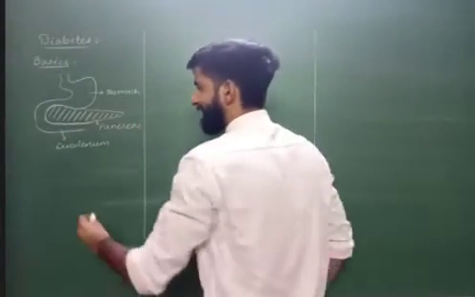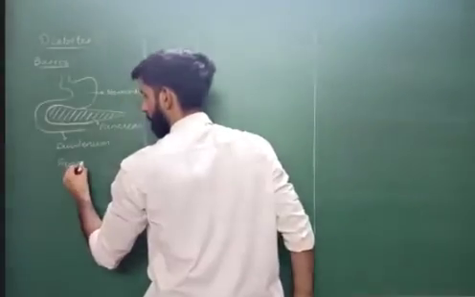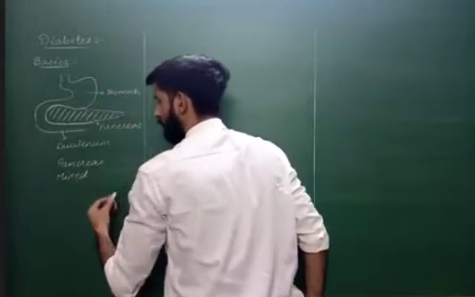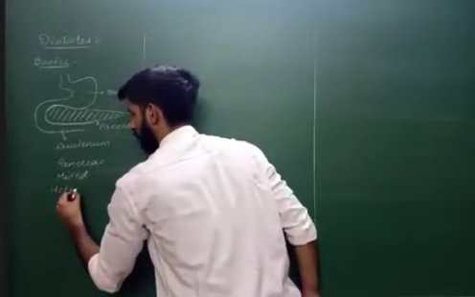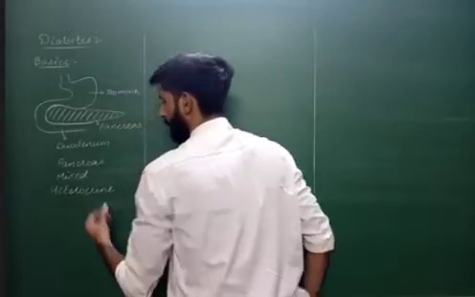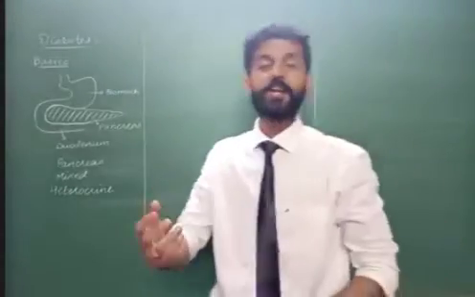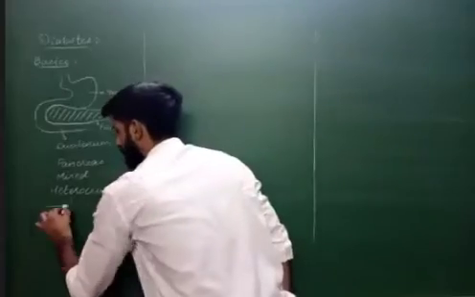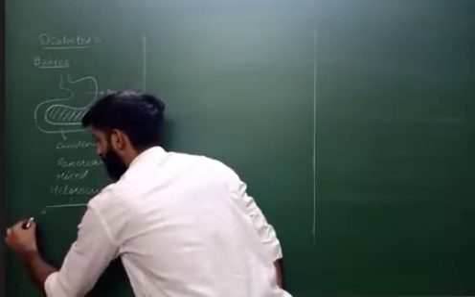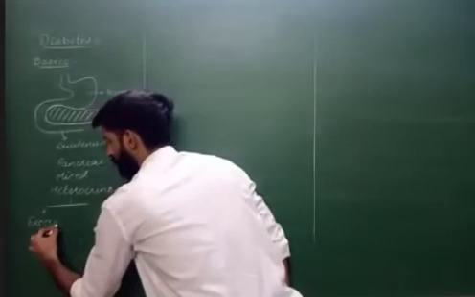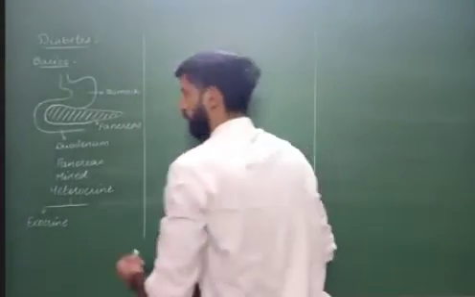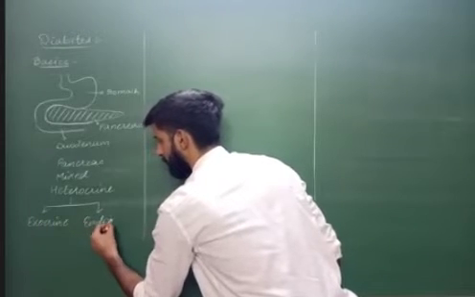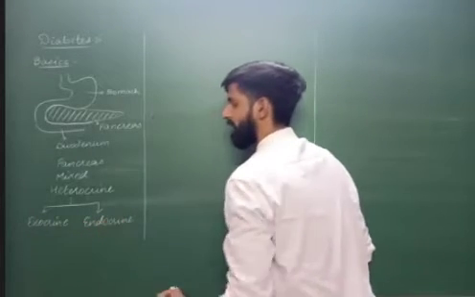Now, pancreas is considered to be a mixed gland. In fancy word, we can call it as heterocrine gland. Now, why it is called as a mixed gland or heterocrine gland? It is because major part of this gland produces enzymes. So the major component is exocrine. However, few cells in between are endocrine in function